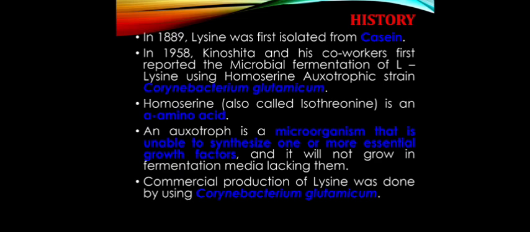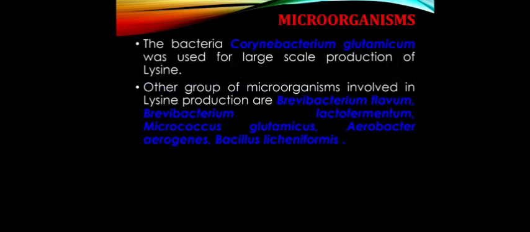Homoserine is an amino acid. An auxotroph is a microorganism that is not able to synthesize one of the essential growth factors and so does not grow in fermentation media lacking them. Commercial production of lysine was done by using Corynebacterium glutamicum.